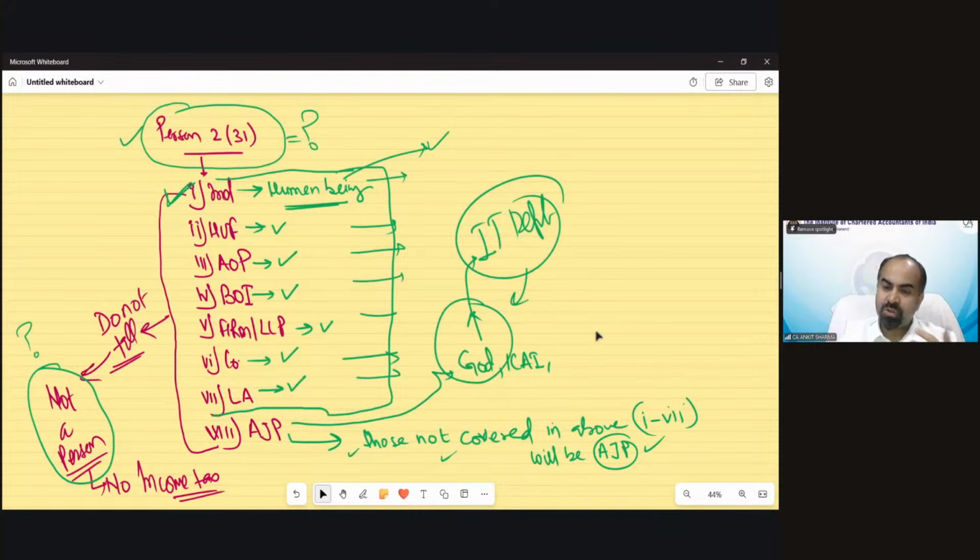Trusts and NGOs are also AJP if they do not fall in these 7 categories of persons. Okay, Mustafa?